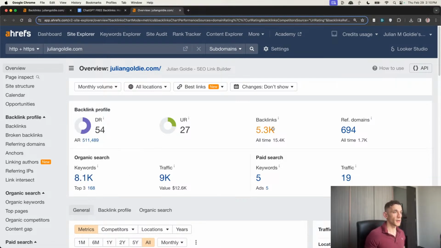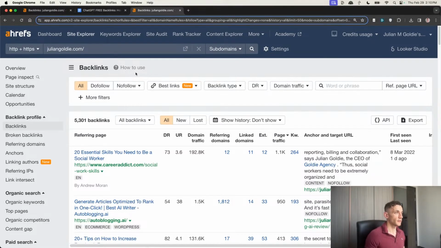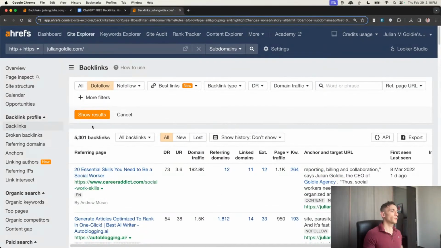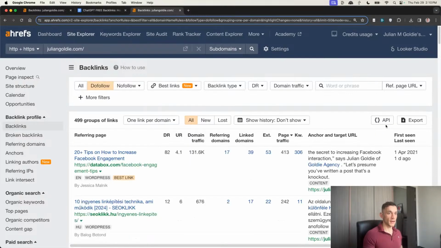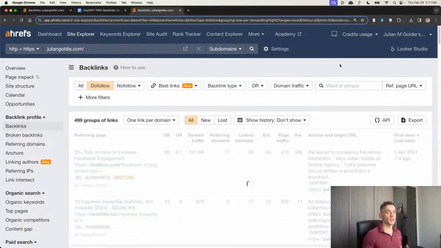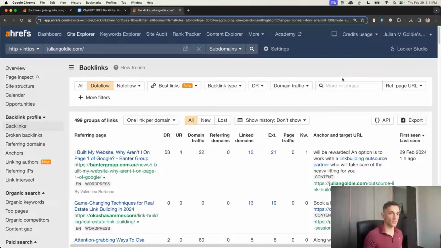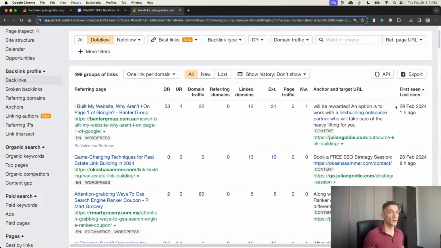Well, if you look at my backlink profile right here, and again, we'll filter down to dofollow because we only want the dofollow backlinks. We're going to filter down to one link per domain, and we shall sort by first seen, right? Because I want to show you the backlinks we literally got within the last few days. So 29th of February, 2024, right here, 1 hour ago. That's a pretty recent backlink.